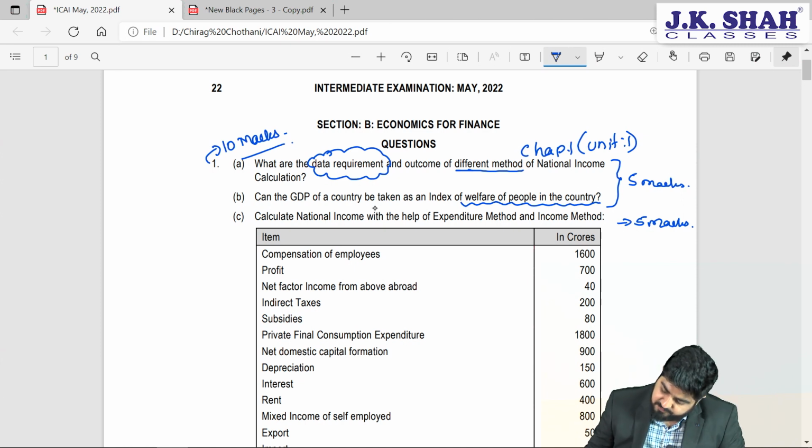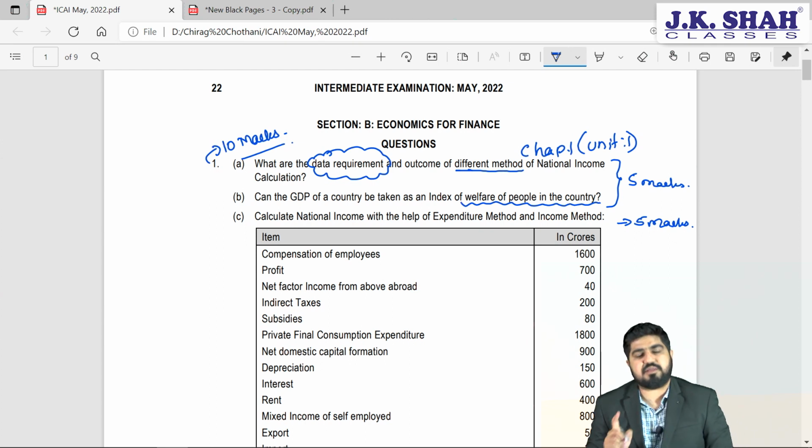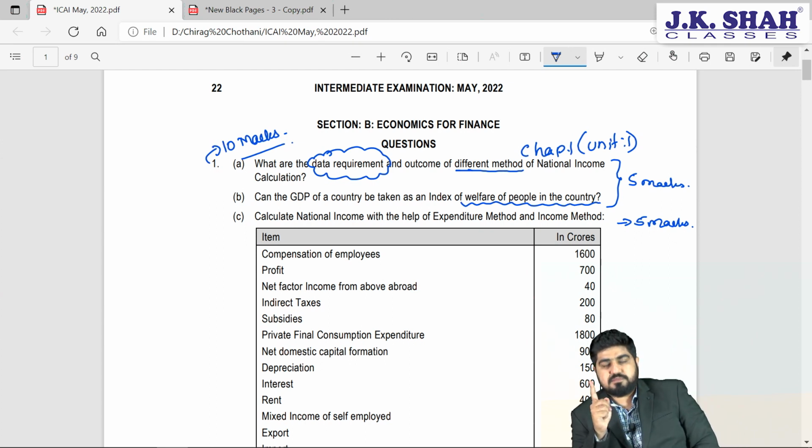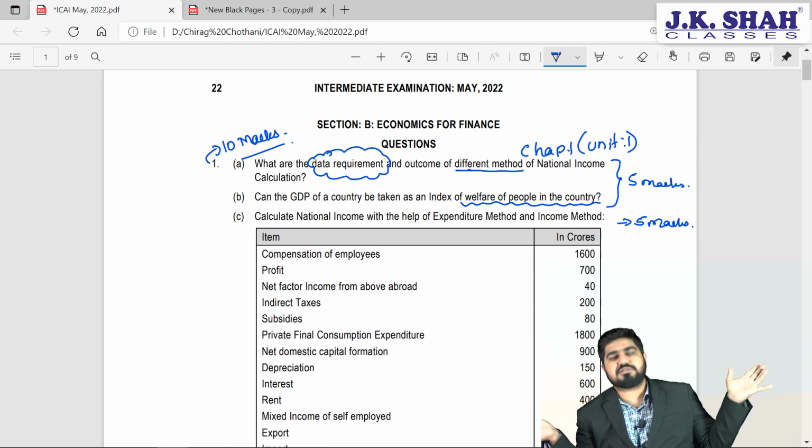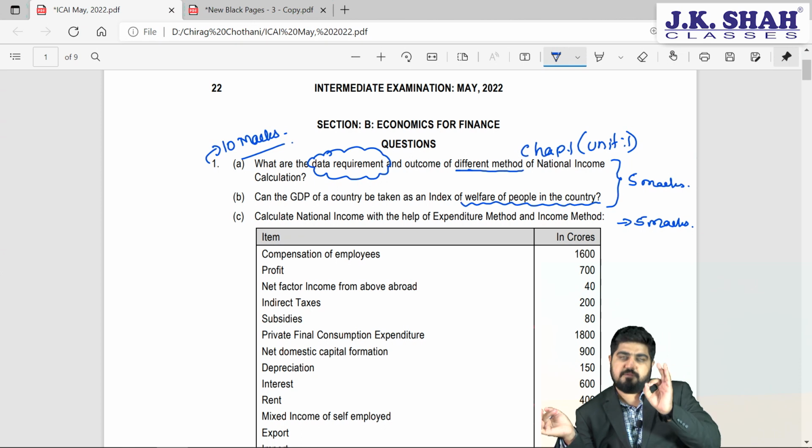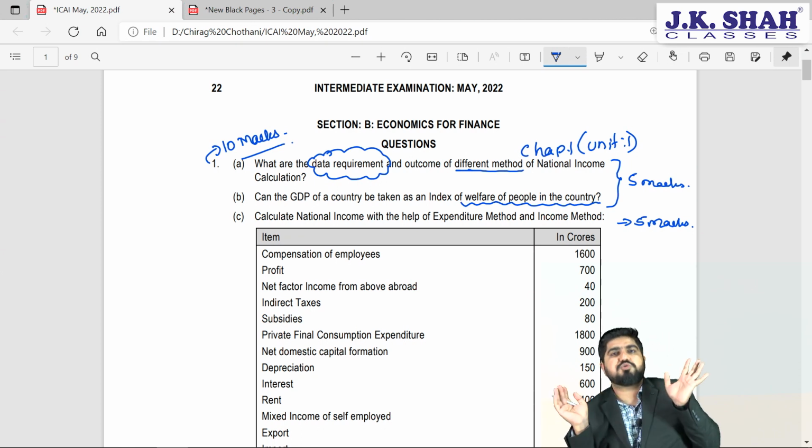Can the GDP of a country be taken as index of welfare of the people in the country? Thumb rule: this is not your opinion that they are asking for. So don't be very obvious and shoot your opinion: yes, I agree with the statement, or no, I disagree with the statement. Here the key is to play diplomatic. Don't jump onto the conclusions.